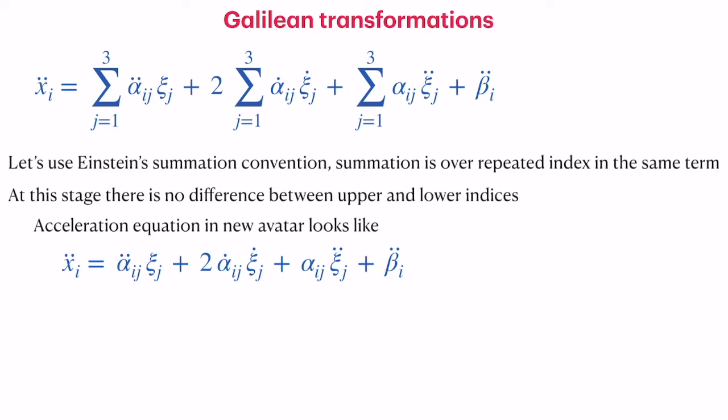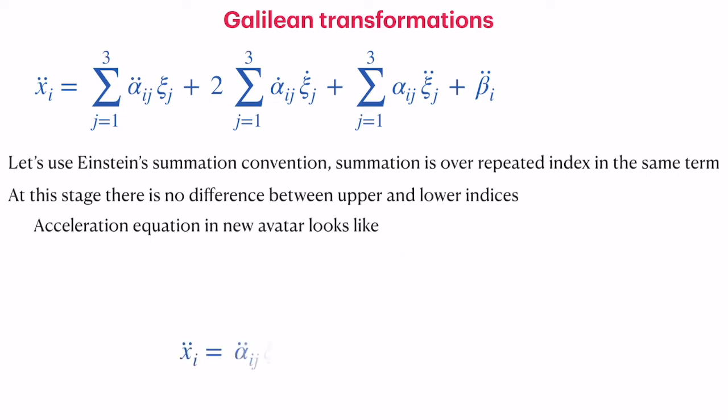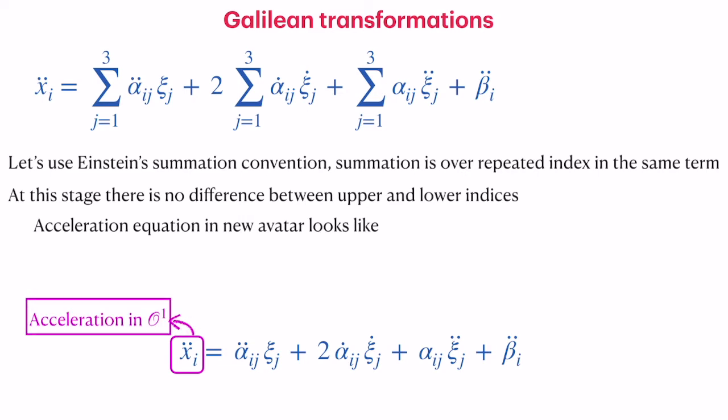You always have to remember that there is a summation implied in the repeated index. Of course, it's much neater than the ugly form we had here. So let us see how we can understand these different terms. First is the acceleration in the O1 frame, that is the inertial frame.